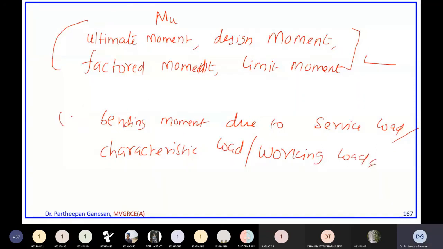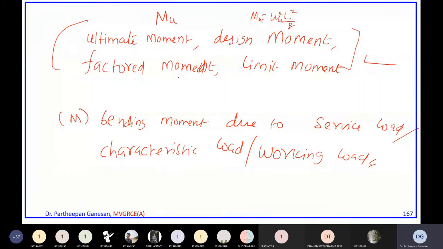This is only M. So you have to check whether the given load is factored or not. Sometimes you may have to find out the moment. For example, for a simply supported beam M is equal to WL square by 8. But when you work with the limit state method, you should always find out MU, WU.